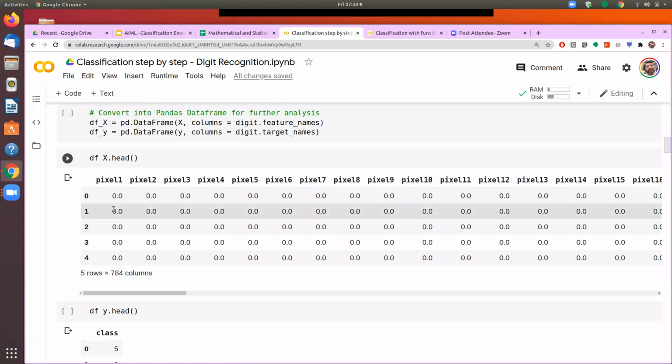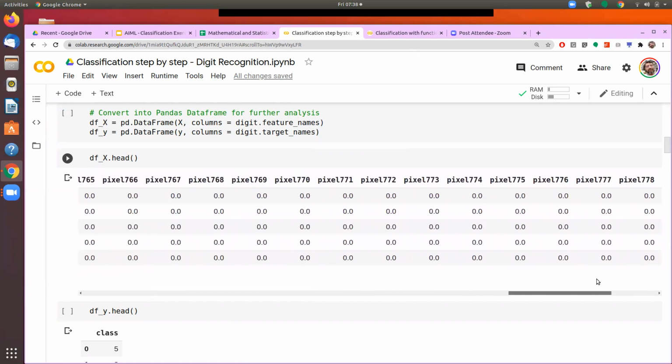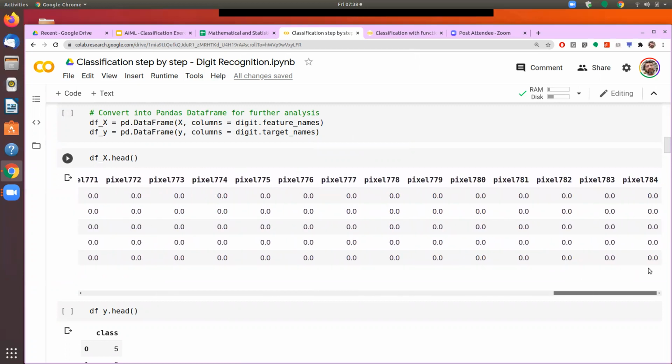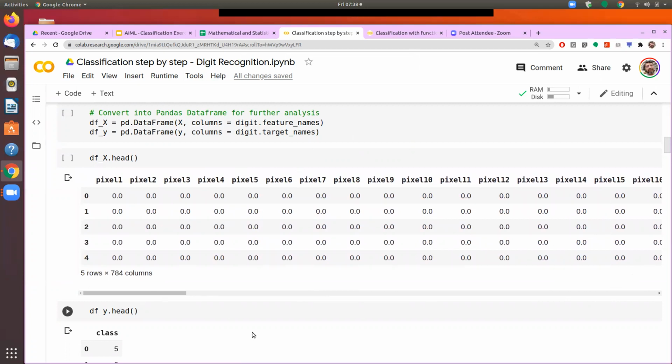So having seen that the data is comprised of 784 pixels, starting from pixel 1 to pixel 784 here, as you can see, each of these are the values of the pixel. 0 represents that it's a white pixel, and 255 represents that it's a completely black pixel. And any value between that will say how black or how gray that pixel is. And based on the values of these pixels, the image is getting drawn.